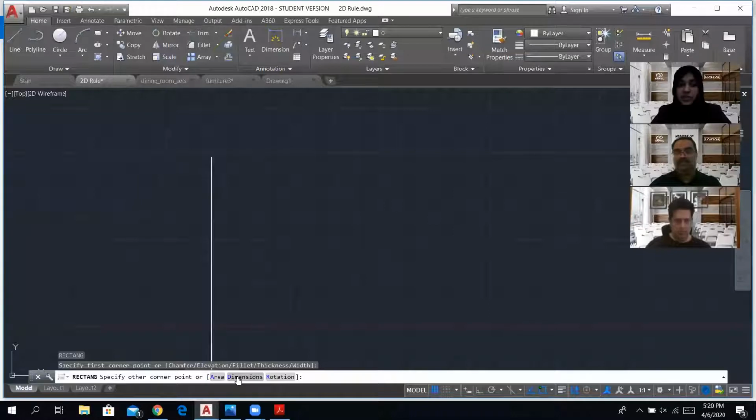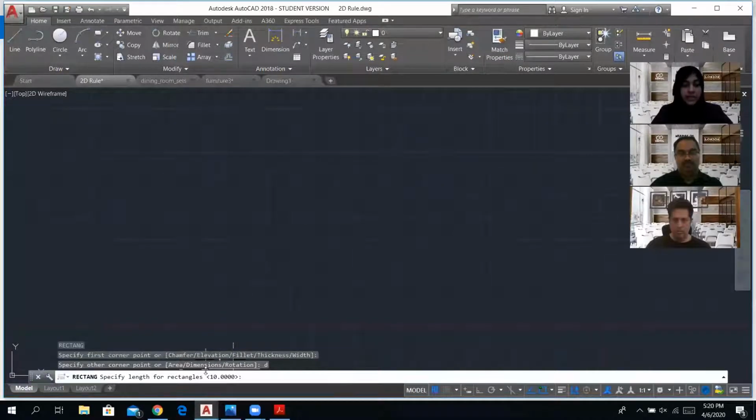In the options, I want to go with dimensions. Either I can click from here, or you can see the letter is highlighted blue, so I can just type in D. Now it's telling me to specify the length for the rectangle. This is an 8 meter by 5 meter room. I'm going to draw this drawing in centimeters, so I'm going to type 800. That's in centimeters. Enter.